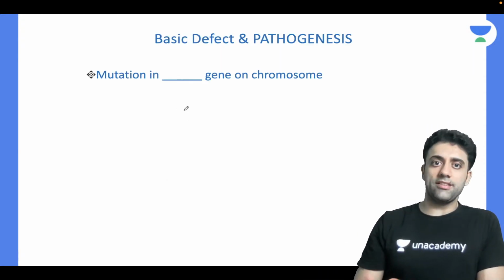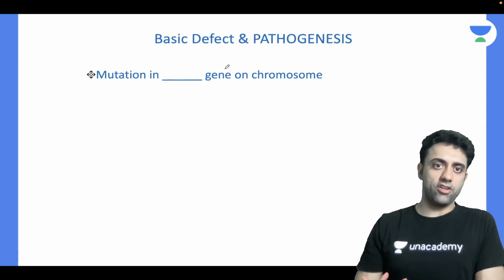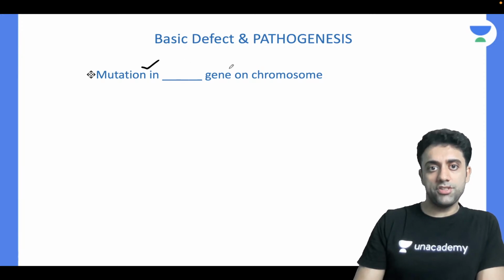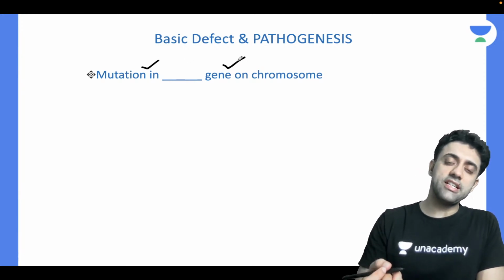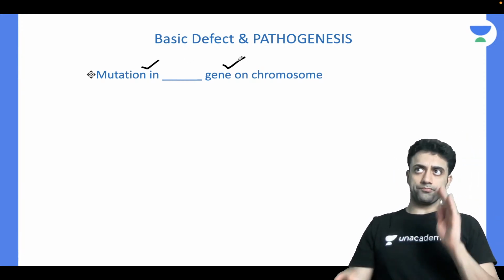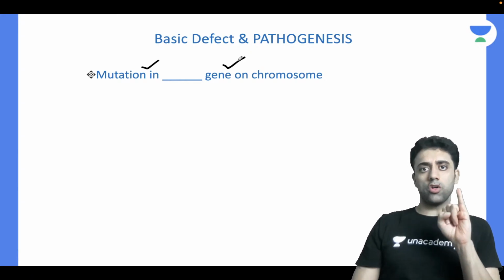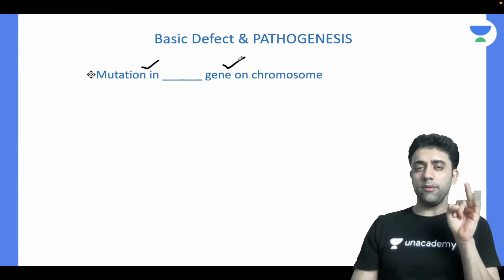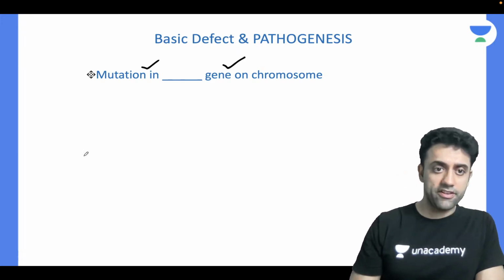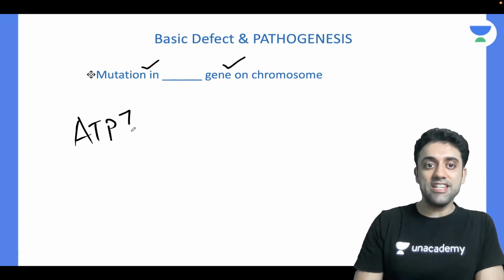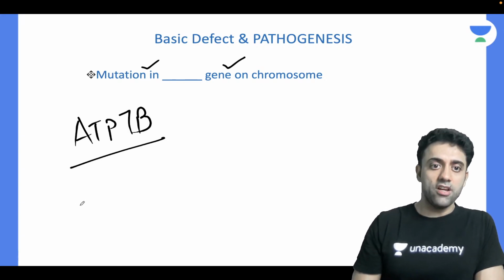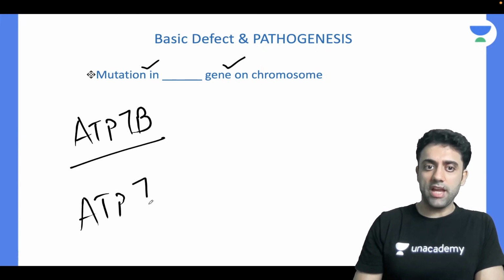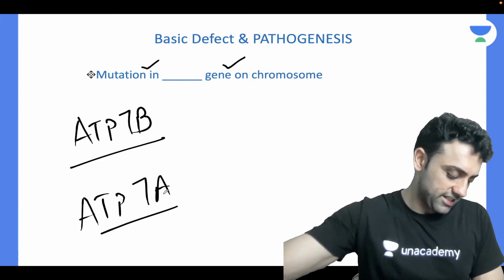Next. Okay, this is a very basic question. I think every one of us might be knowing. What is the gene mutation in Wilson disease? See, now how much we understood. In Wilson, number one, autosomal recessive. Number two, very important, what is the gene mutation? I think everyone knows: ATP7B gene mutation, right? We have two types of gene mutation, ATP7A and ATP7B.